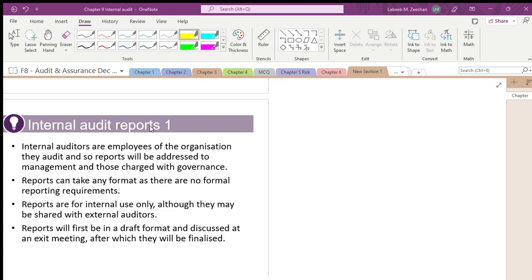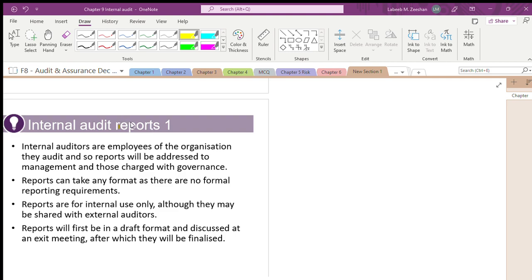They need more revision. Internal audit is like a small subject, it's not that much needed.